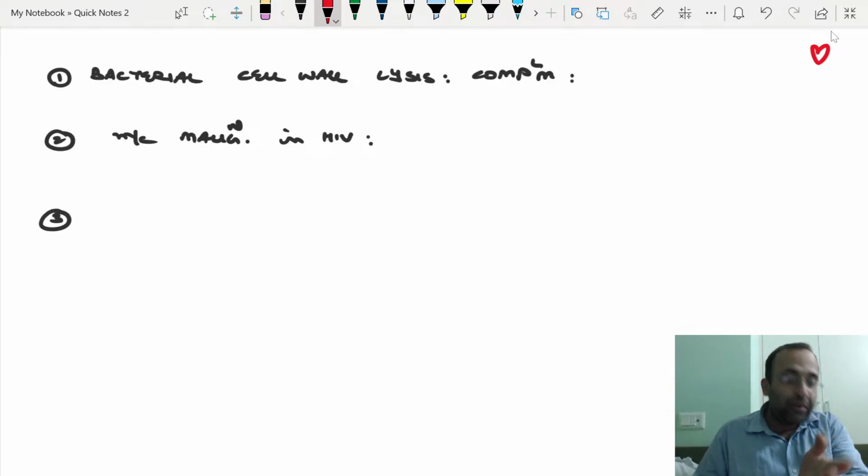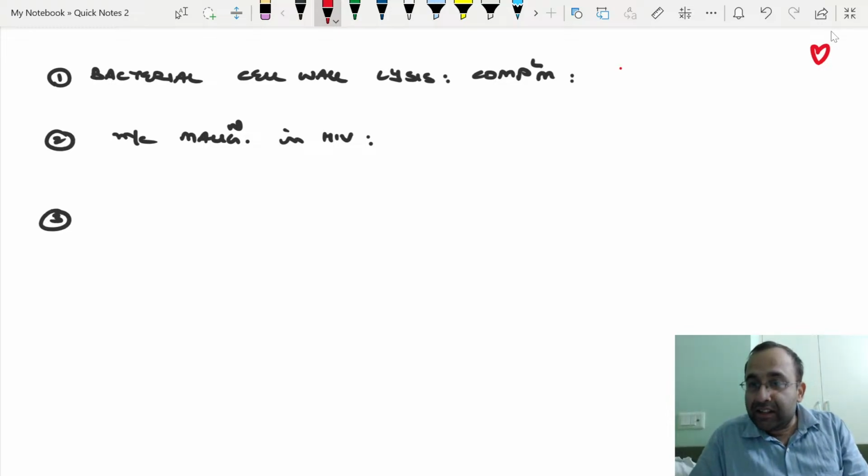Tell me the answer. Most common malignancy, it's not Kaposi, it's not Kaposi. Bacterial cell wall lysis is by MAC, membrane attack complex.